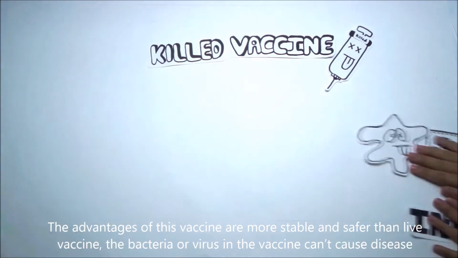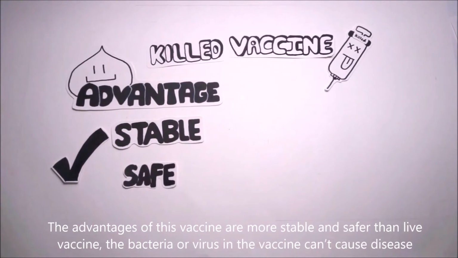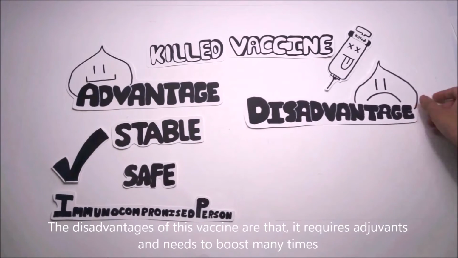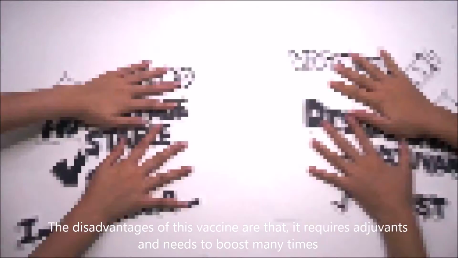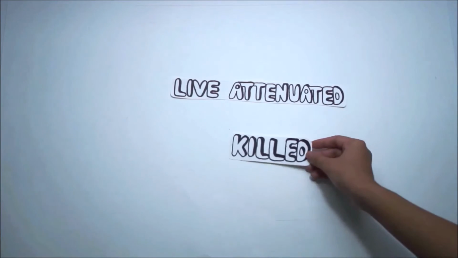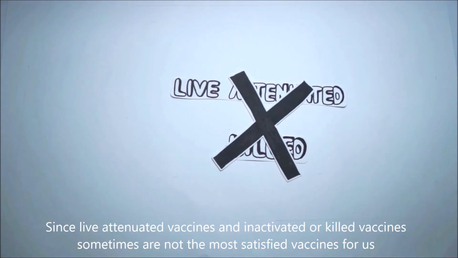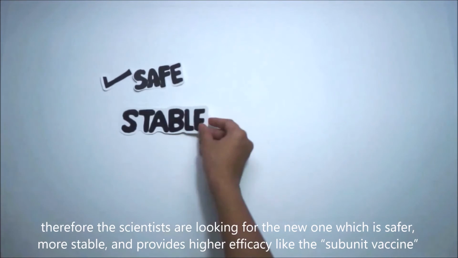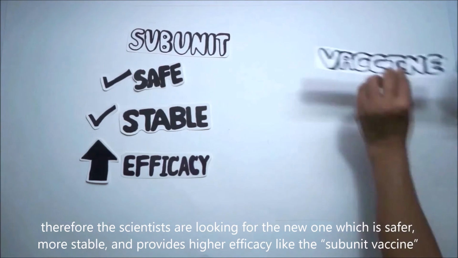The advantages of this vaccine are that it is more stable and safer than live vaccine. The bacteria or virus in the vaccine cannot cause disease, so the vaccine can be given to immunocompromised persons. The disadvantages of this vaccine are that it requires adjuvant and needs to be boosted many times. Since live attenuated vaccines and inactivated or killed vaccines are sometimes not the most satisfying vaccines for us, scientists are still looking for new ones which are safer, more stable, and provide higher efficacy, like subunit vaccines.